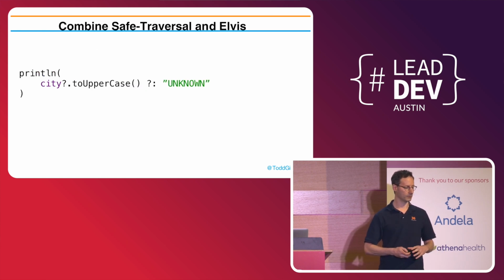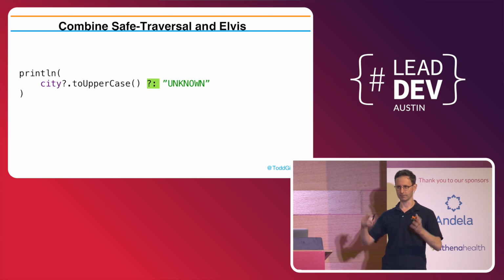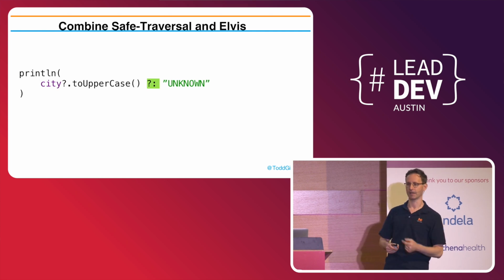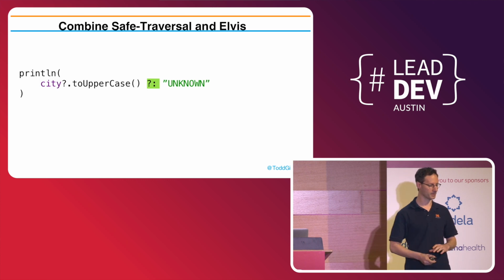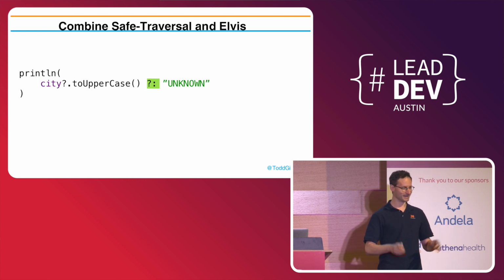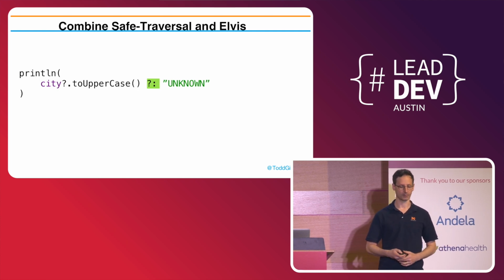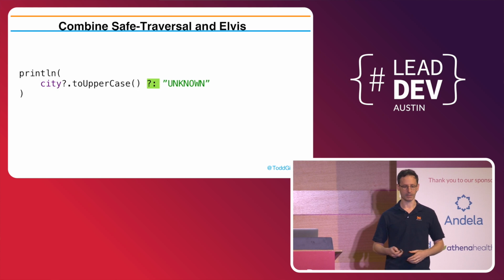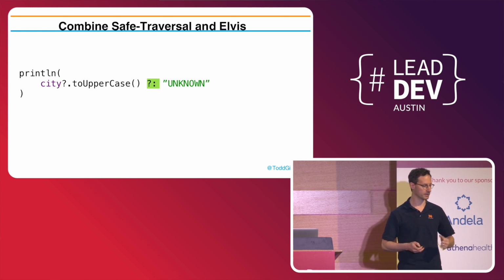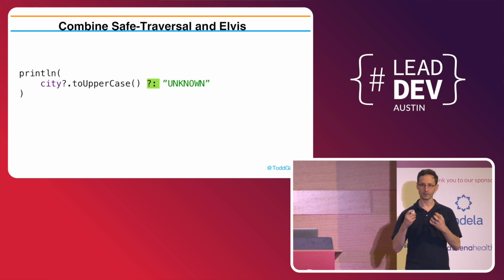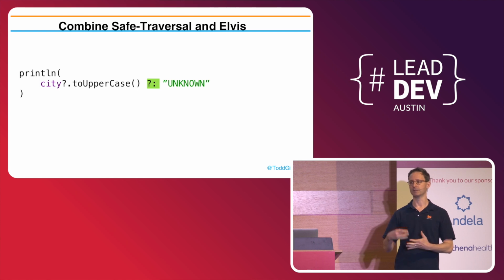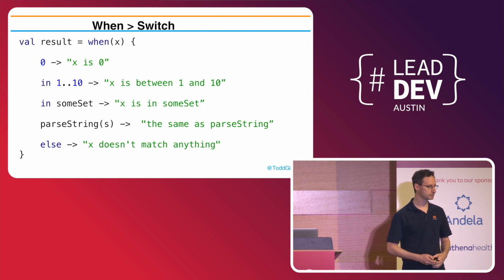So pairing that with the other operator, which is Elvis, and it's called that because apparently if you turn it on its side, it looks like Elvis. And I'm like the only person in the world who doesn't see that, but hopefully you do. So if the left-hand side evaluates to null, just pick whatever expression is on the right-hand side. And this can be arbitrarily complicated. I have a simple example here. But these are the simple little tools that Kotlin gives you to avoid this null problem, like the types that are not allowed to be null and the tools to work with nulls.